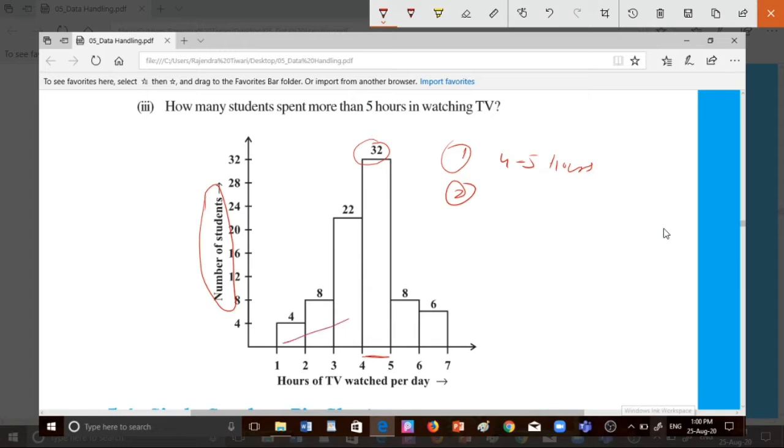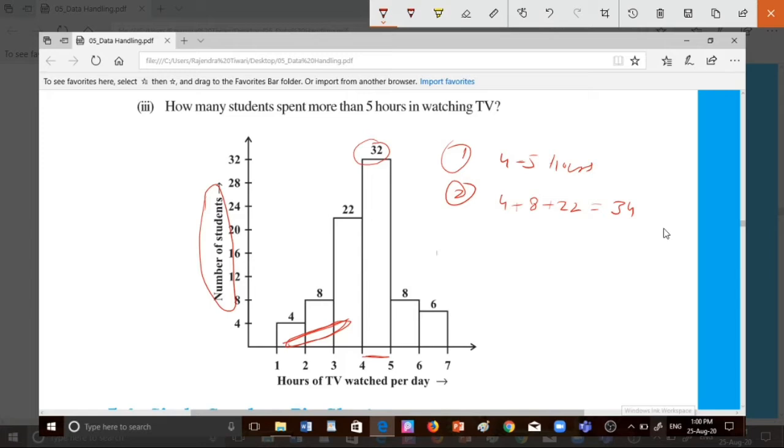This is the area which is less than 4 hours. So this is 4 plus 8 plus 22, it is 34. So 34 students watch TV less than 4 hours during the holidays.